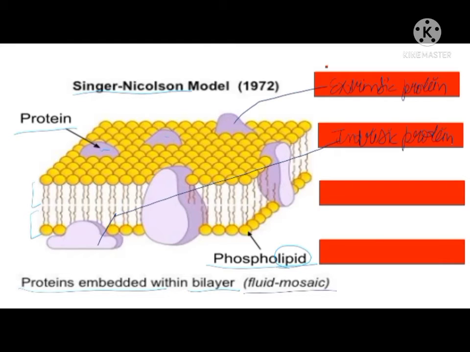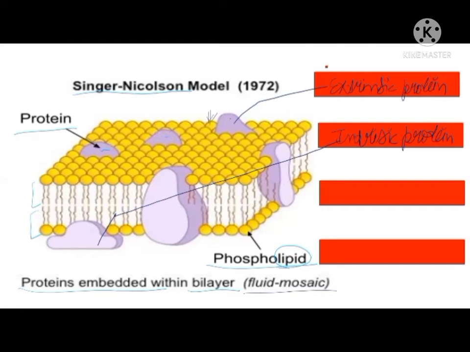And what is the function of these proteins? Actually, one example I want to tell you: if you want to mix oil with water, is it possible? No, not at all. Why? Because fat will never dissolve in water. So this lipid layer does not allow the entry of water, and most of the minerals and nutrients cannot enter the cell. Then how will the required materials enter inside? They will enter through these proteins.